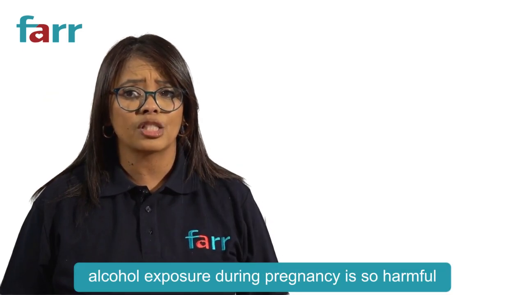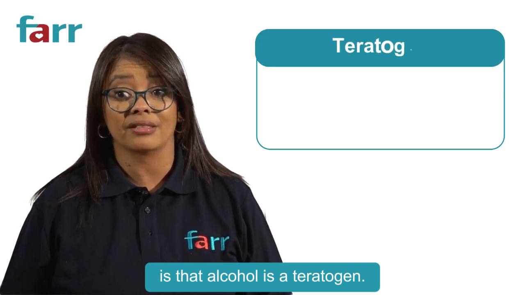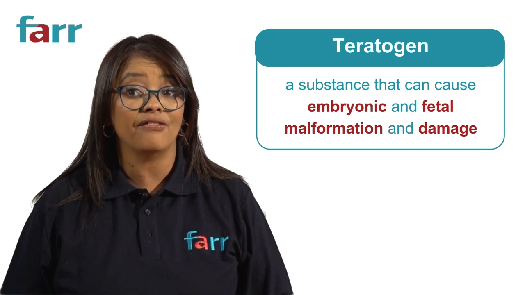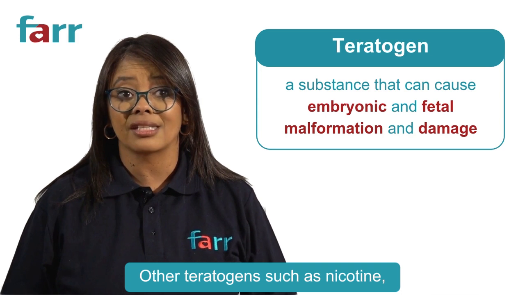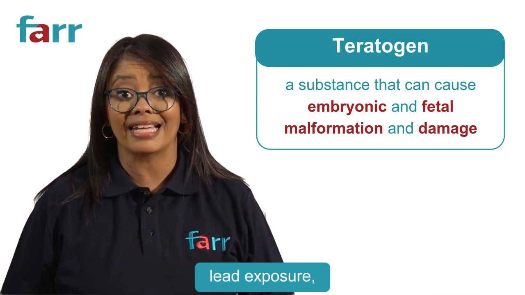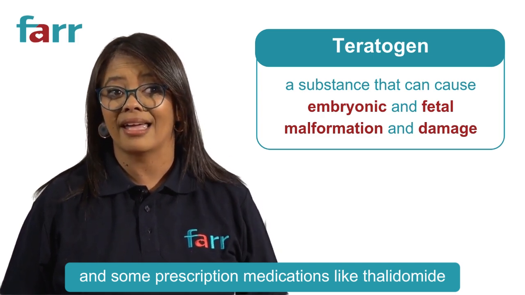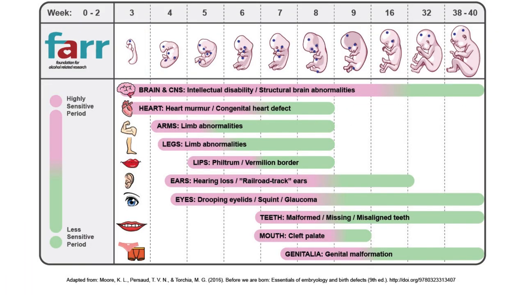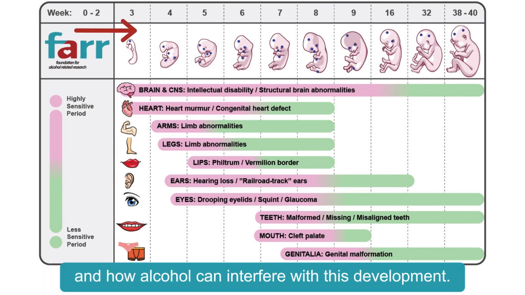The reason alcohol exposure during pregnancy is so harmful is that alcohol is a teratogen. A teratogen is a substance that can cause embryonic and fetal malformation and damage. Other teratogens such as nicotine, lead exposure, and some prescription medications like thalidomide can also cause fetal harm, but not FASD. In this picture, you can see how an embryo and fetus develop over time and how alcohol can interfere